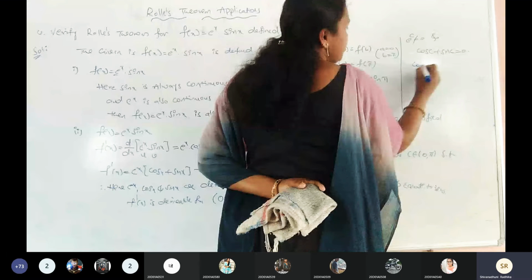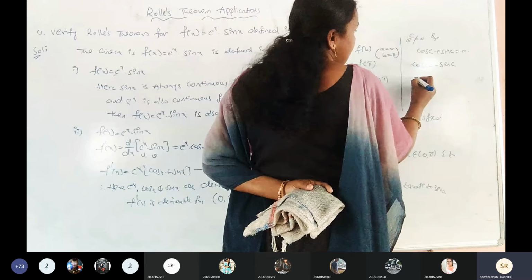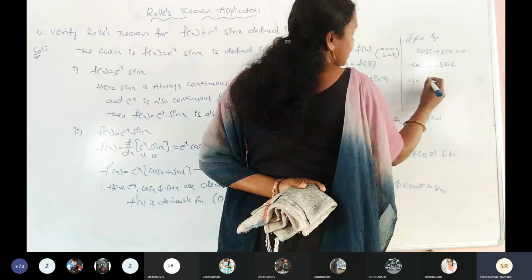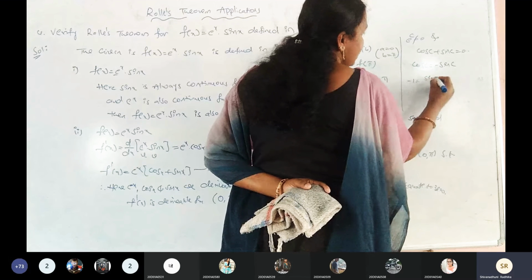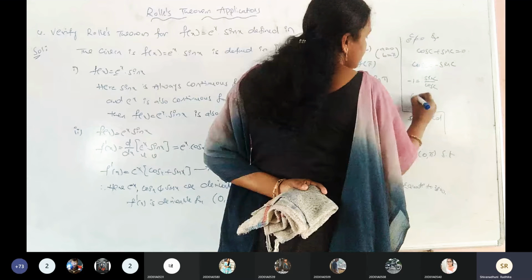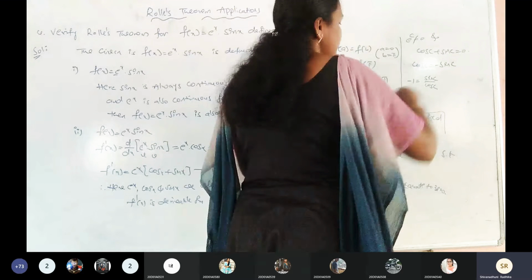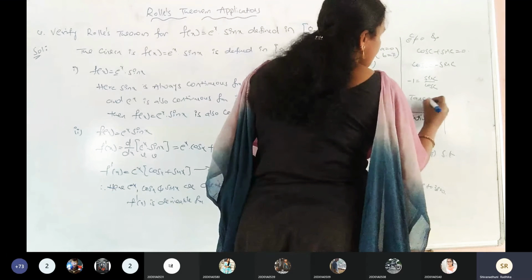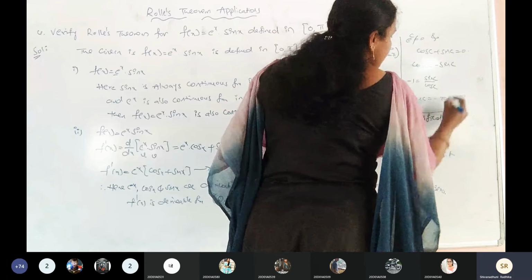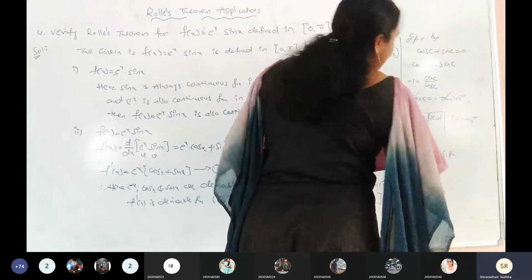This can be written as cos C equals minus sin C. By cross multiplication, 1 equals minus 1 times sin C by cos C. Is it right? Now, sin C by cos C is tan C. Is it clear? Tan C equals minus of tan 45. Is it right? Tan gets cancelled, C equals minus 45.